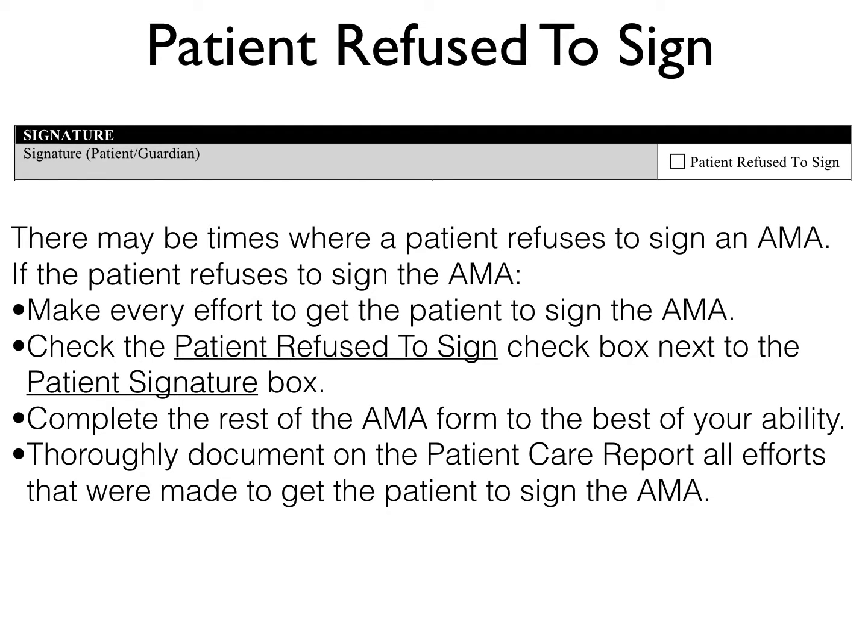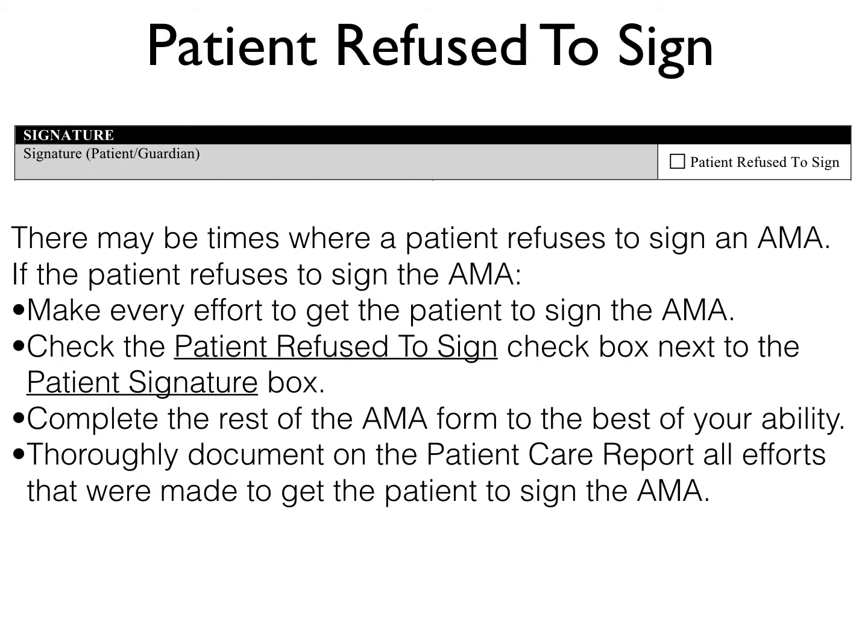Now you'll notice next to the signature box, there is a refusal to sign checkbox. This is in the event that you can't get the patient to sign. So you go up to a patient, they say, no, I don't want to sign, or they walk away, or they're belligerent, whatever the case is, then we go ahead and check the box showing that they don't want to sign. If the patient refuses to sign, we must make every effort to get the patient to sign the AMA. However, don't place yourself in jeopardy or in danger. If it's getting to that point, back away.